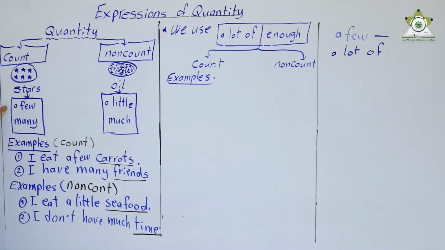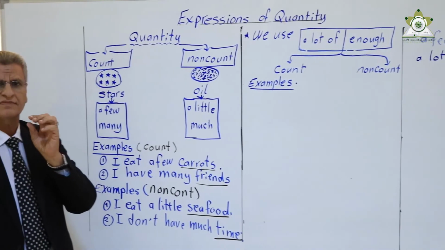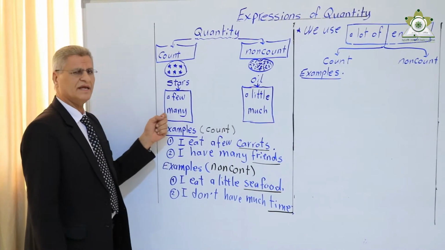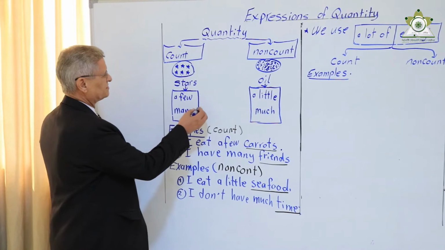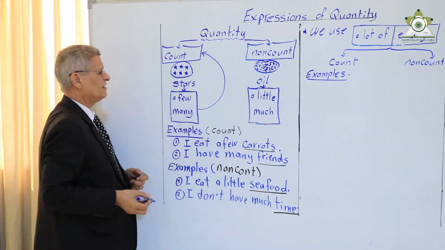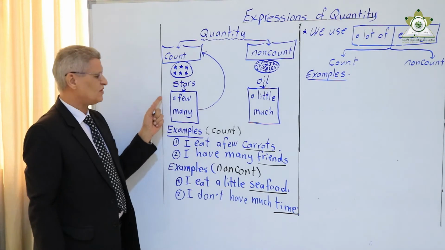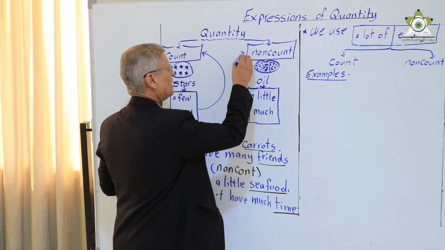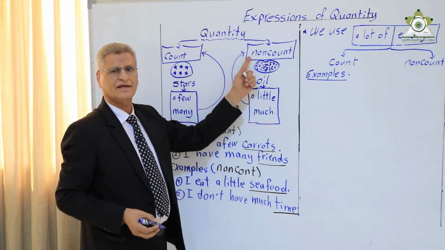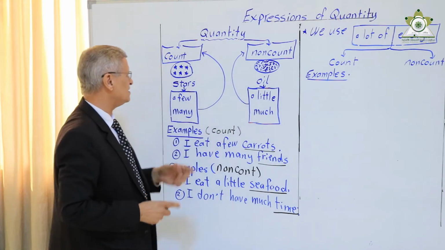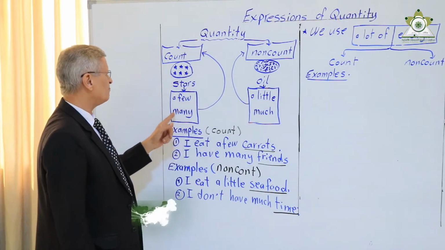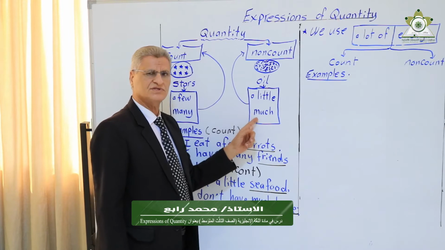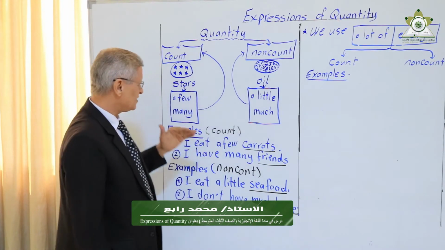We use few, a few, and many for count. Few means not more, not many. They are opposites, a few and many. And we use a little and much for non-count. For example, you can say a few stars or many stars, a little oil or much oil, for example.